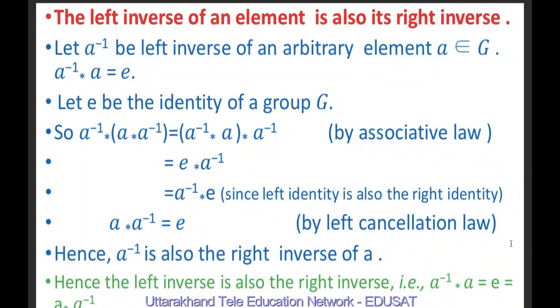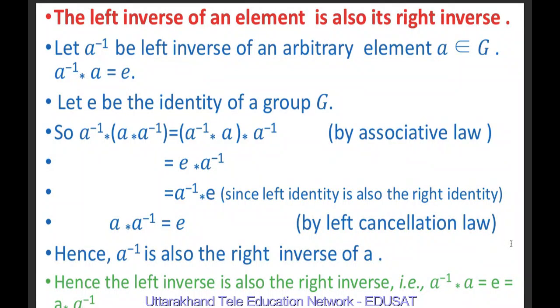So, A inverse star (A star A inverse) is equal to (A inverse star A) star A inverse by the associative law. And A inverse star A is equal to E. Therefore, we are left with E star A inverse. And this can be written as A inverse star E because the left identity is also the right identity.